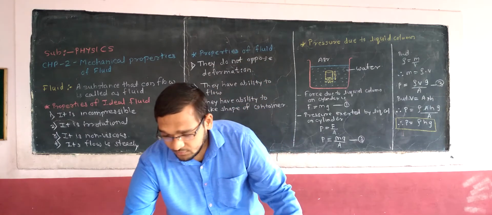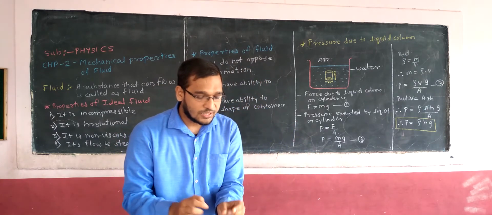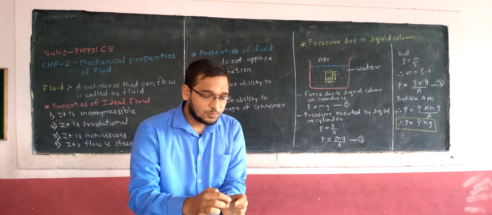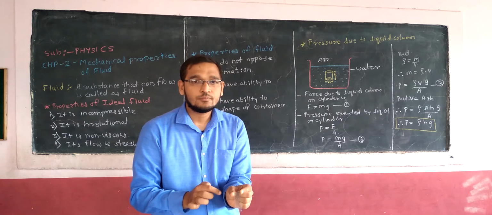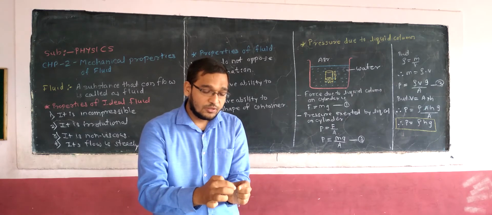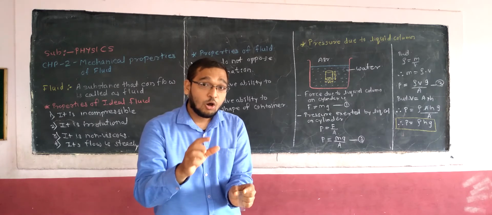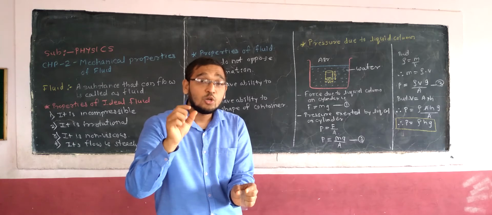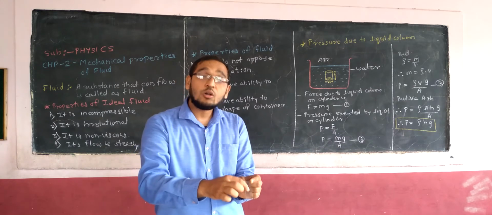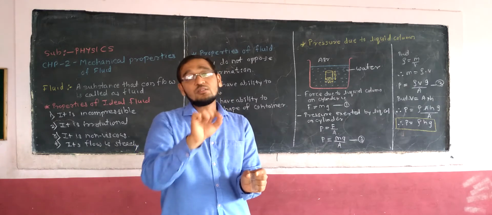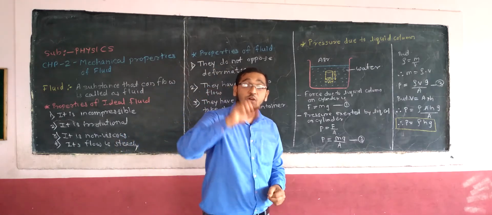Now here I have one more example. On this, I have put a sanitizer. See, this sanitizer will flow, but the speed of the sanitizer is small and it will completely wet the slide. The speed with which it flows is very less. So sanitizer or lubricant oil are more viscous because they cannot easily flow. They have resistance to flow.